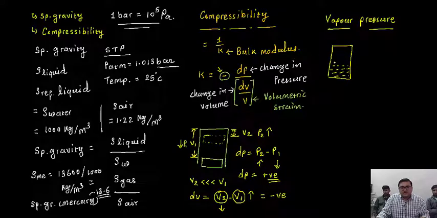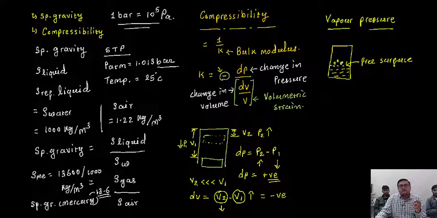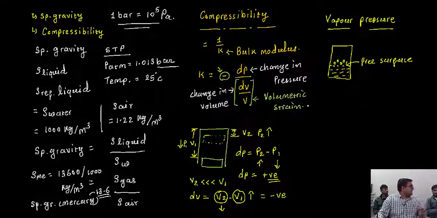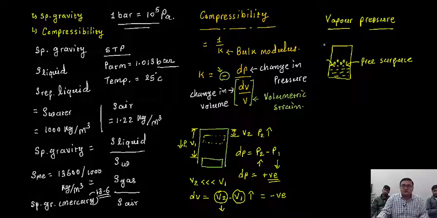This is called the free surface of the liquid. From this free surface, some of the liquid particles get evaporated, and if these vapor particles exert pressure on the liquid surface, it is called the vapor pressure.